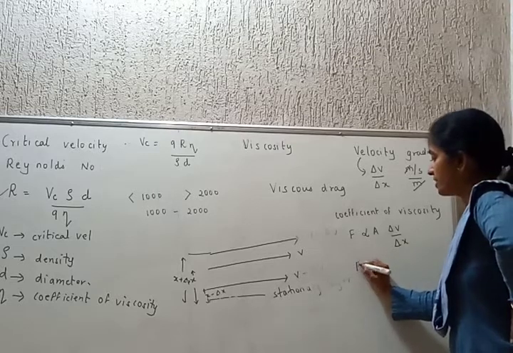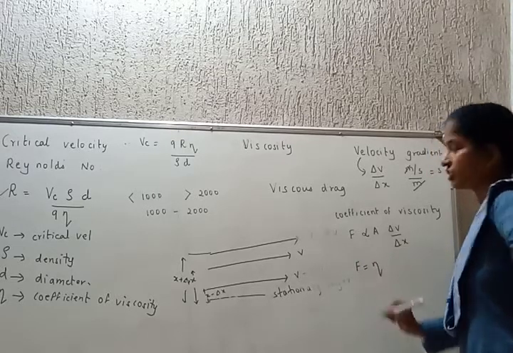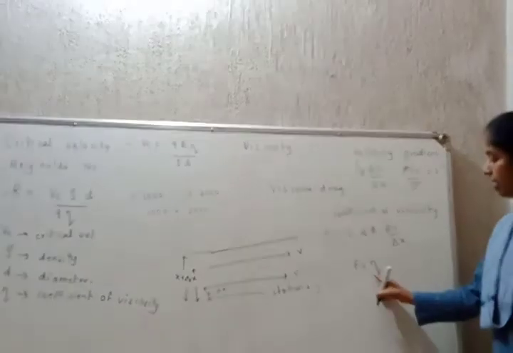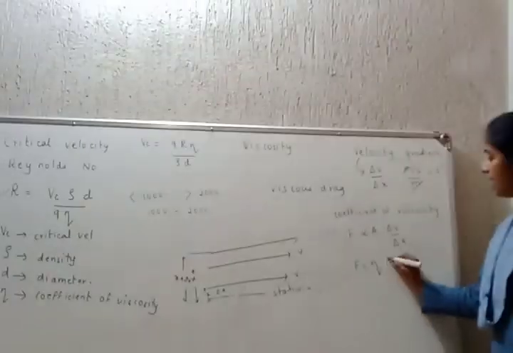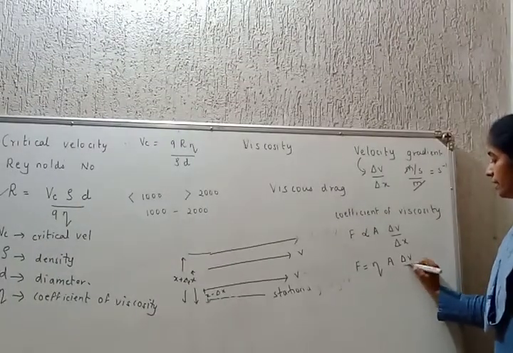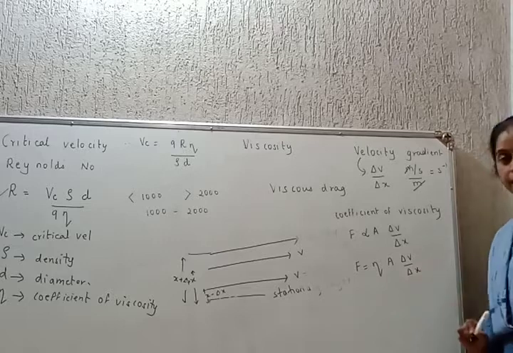Or the viscous force F is equal to some constant eta A delta V by delta X.